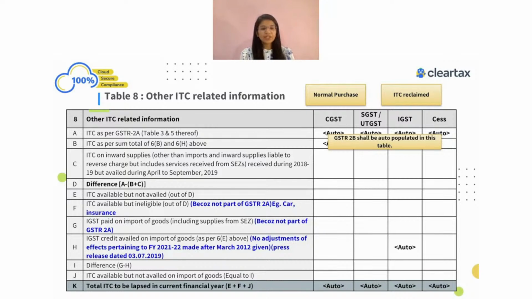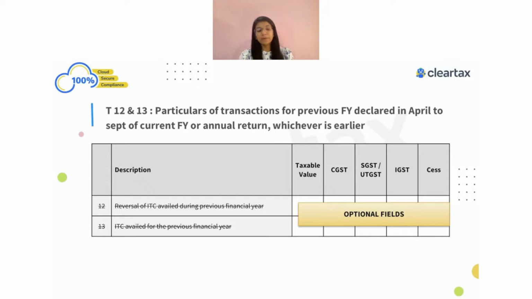So this is something which is coming in your table number 8C, and then you have to show whatever is not claimed and maybe ineligible, the information related to import of goods, all this has to be shown. The information related to the ITC which was related to the current year but claimed in the next year has to be shown separately in table number 13 also. And if there was some reversal which was done in the next year but was related to the current year, it has to be shown in table number 12.